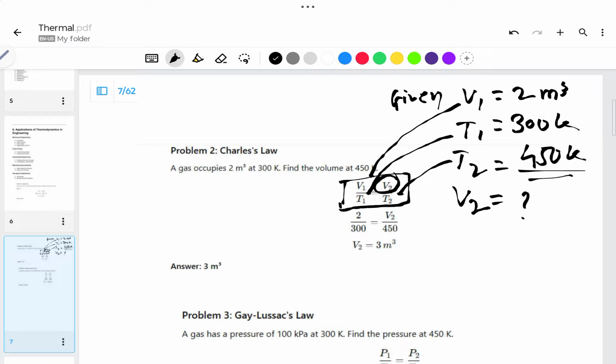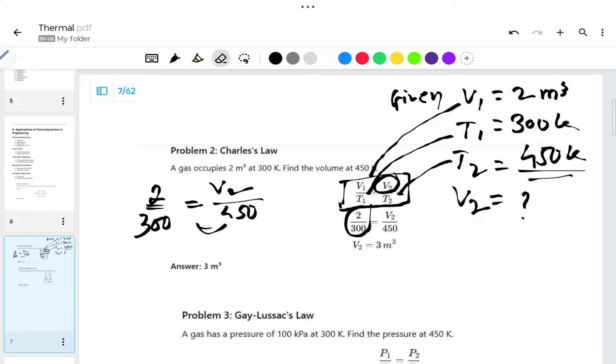Once we substitute these values, how do we calculate these terms? First of all, 2 divided by 300 is equal to V2 divided by 450. I am sending this 450 to the other side.